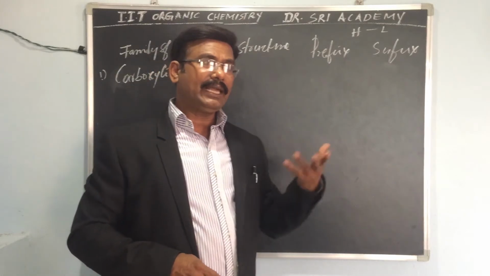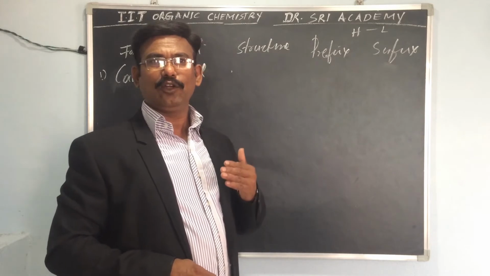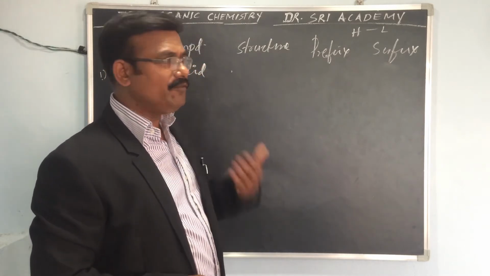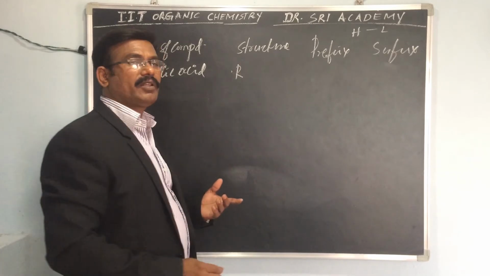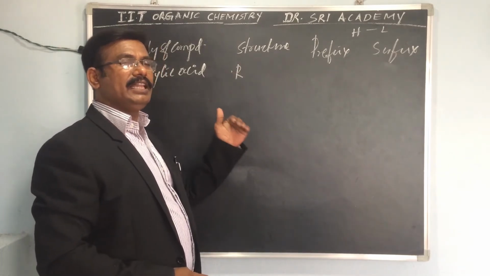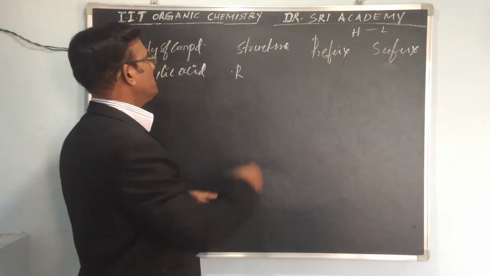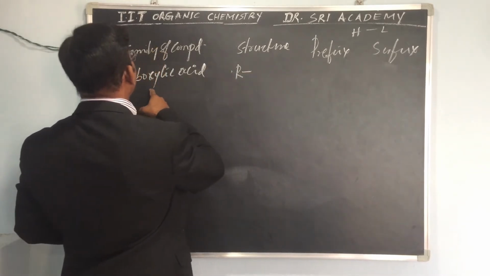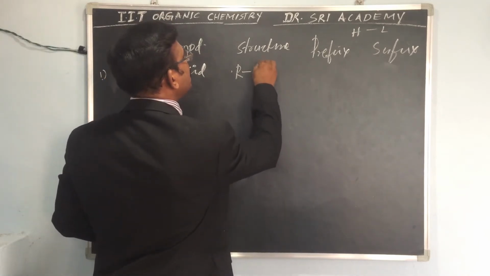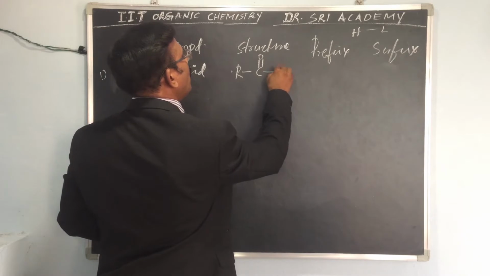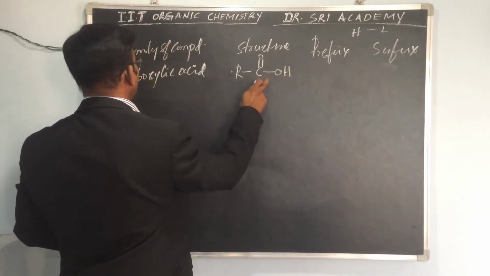We can give the name alkyl group, the R group. Alk means meth, eth, prop, but, pent, hex, hept. That is the alk group. The alk group is attached to the carboxy group, which is COOH, the acid functional group.